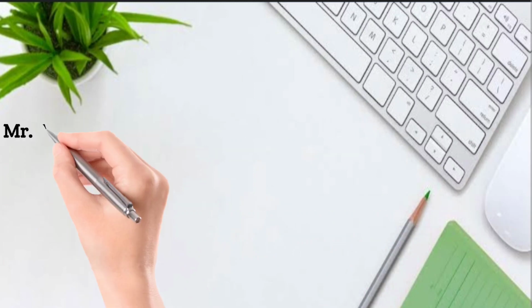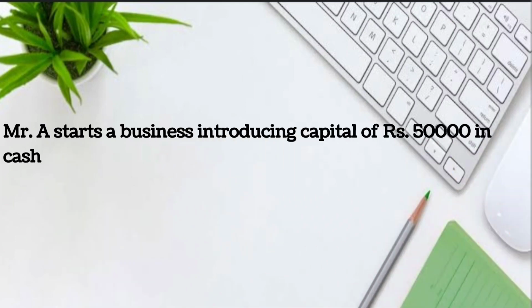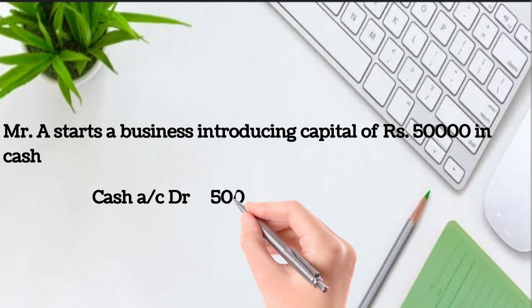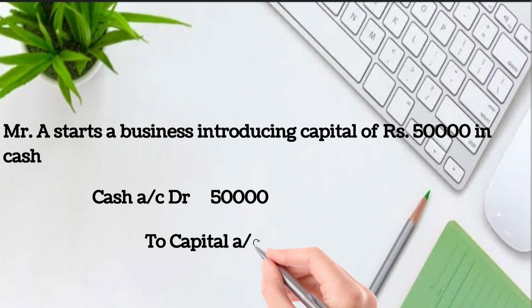So I'll give one or two examples. For example, if Mr. A is starting a business and he introduces a capital in cash, that is rupees 50,000. So here the journal entry, how it will come? Cash account debtor to capital account. Why? Because he is introducing the capital in cash, right? So one account will be cash and one account will be capital, that we know.